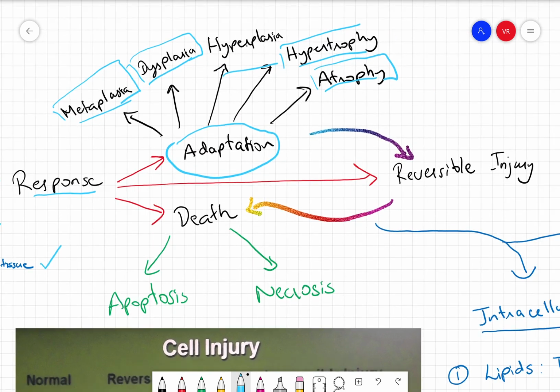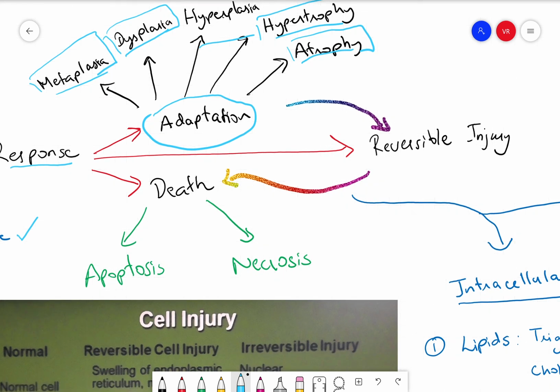In the next video we will be talking about the later stages of cell injury, which will be reversible injury which progresses into death. From adaptation to death, there are a few steps in between, like intracellular accumulations and calcifications, that will be covered in the next video.